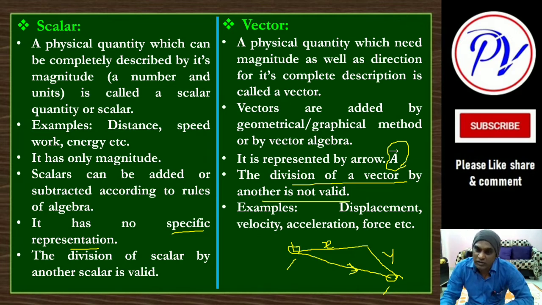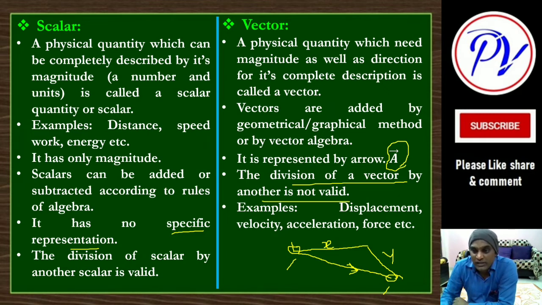In the same way, velocity means speed in some particular direction. Speed is a scalar quantity, but if you talk about the magnitude as well as direction, that becomes velocity. Same is the acceleration, the direction of acceleration is in the direction of velocity, okay. So that is also a vector quantity. Force, as I told you, is also a vector quantity, both are required, okay.